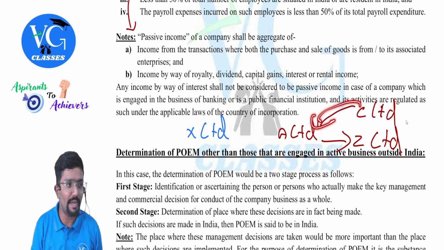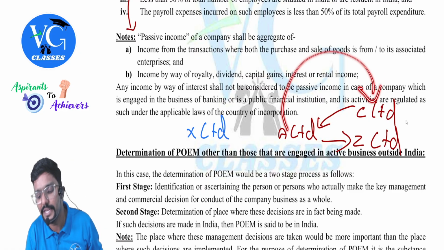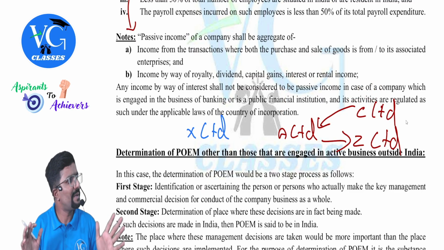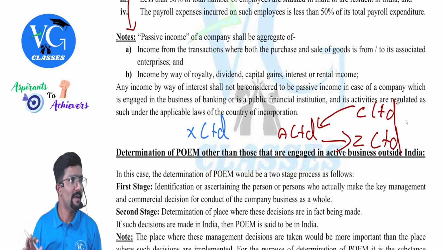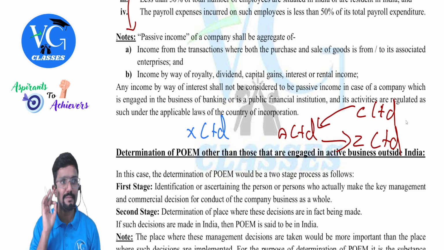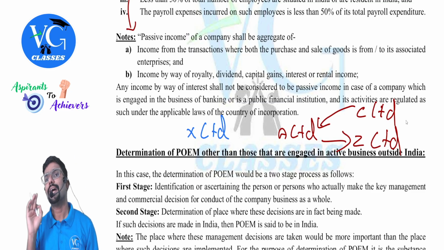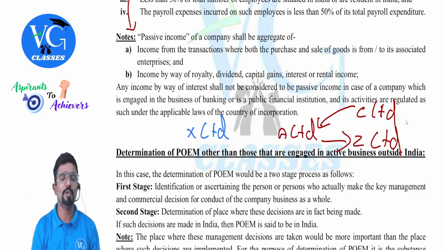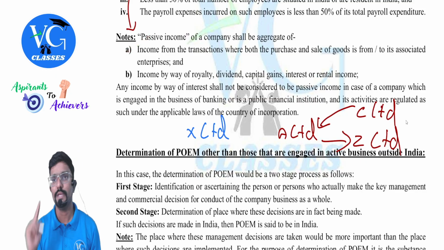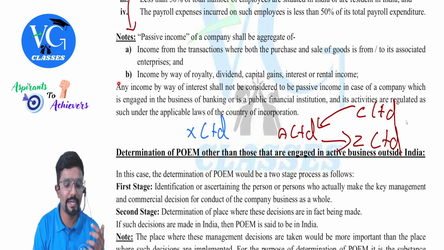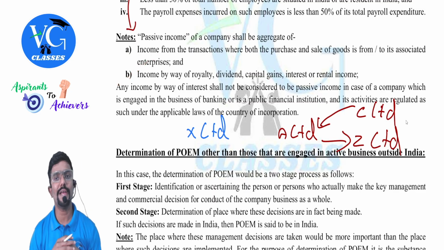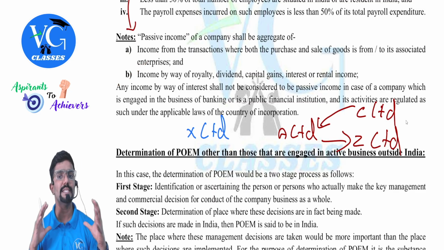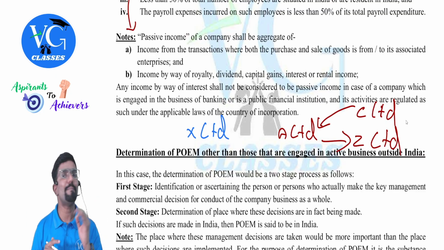Sir, I am buying from C, doing some activities and reselling it to C. Is it a passive income? Yes. Clear? So buy as well as sale, both have to be for associated enterprise. Then only we call it passive income. Then second one, income by way of royalty, dividend, capital gains, interest or rental income is a passive income.